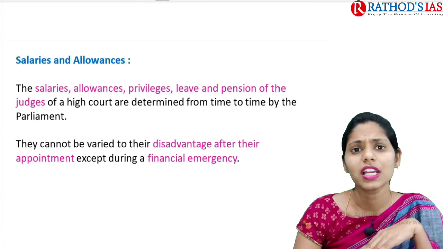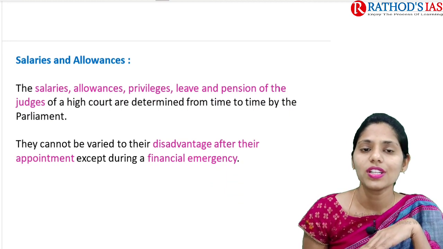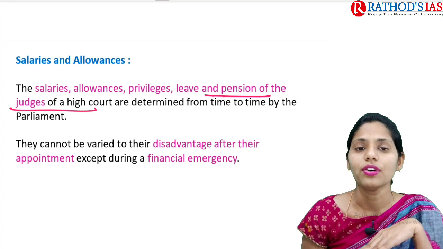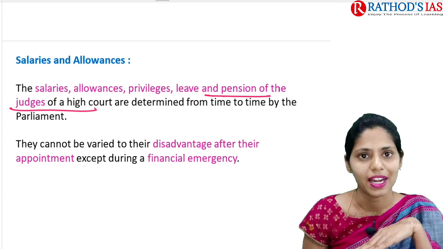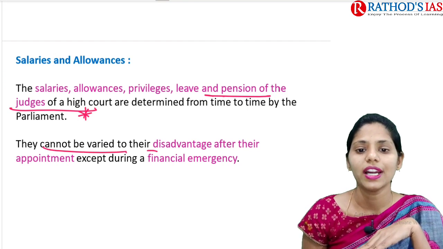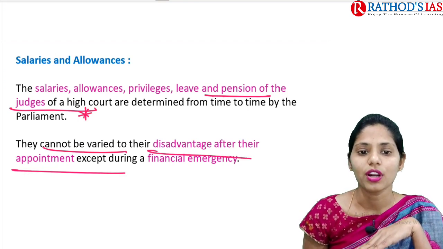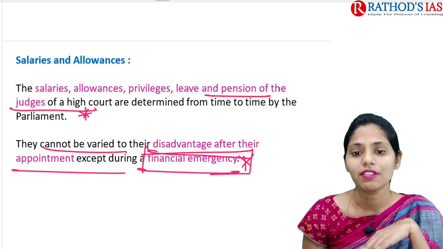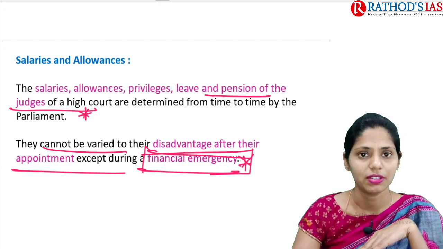And if you see salaries and allowances, the salaries, allowances, privileges, leave, as well as pension of these judges of the High Court are determined from time to time by Parliament. This is again an important prelims fact, and they cannot be varied to their disadvantage after their appointment except during a financial emergency. Except during a financial emergency, there will be no case of decreasing their salary.